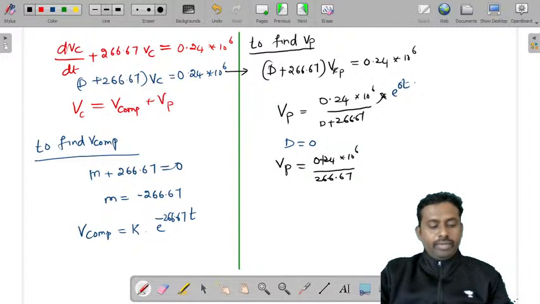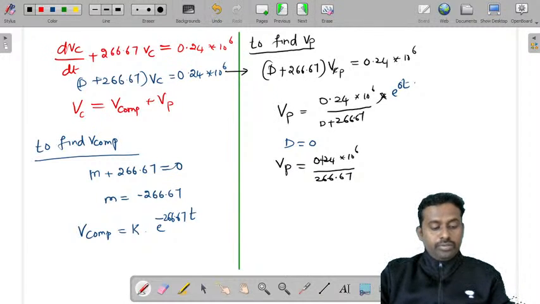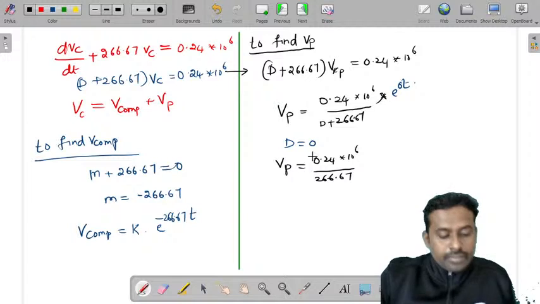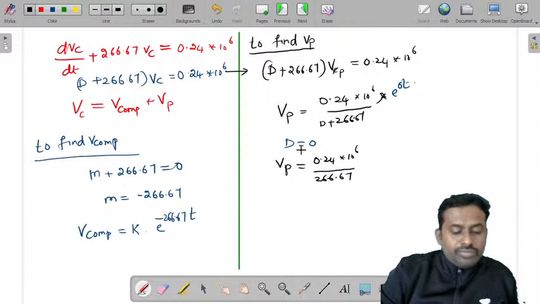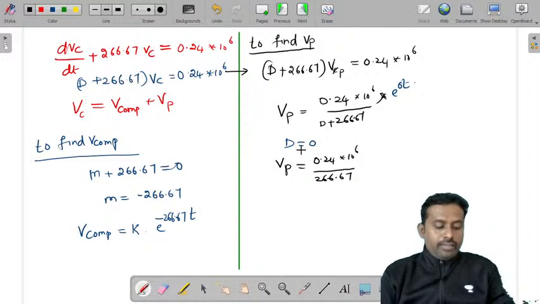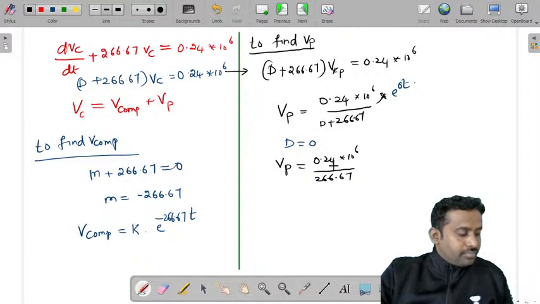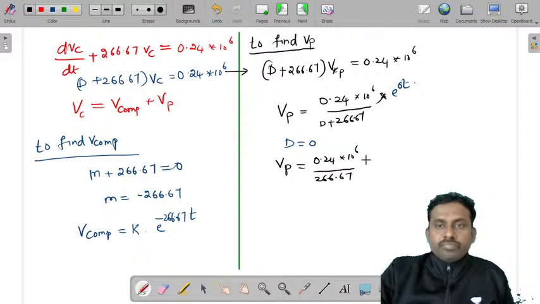0.24 divided by 266.67 into 10 power 6 will give you 899.98.